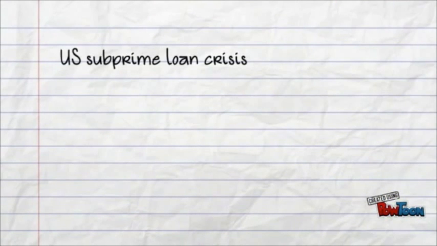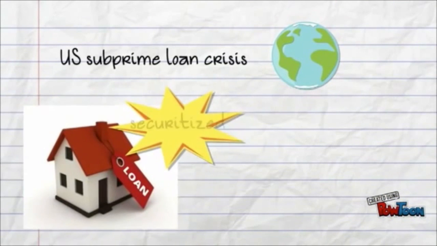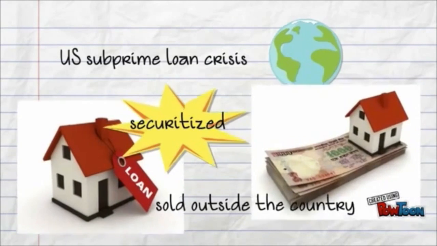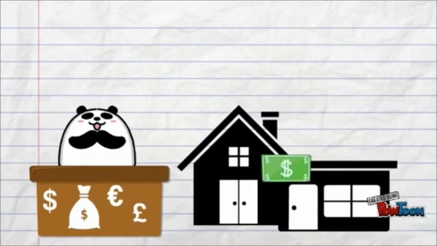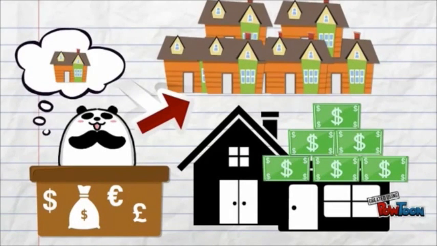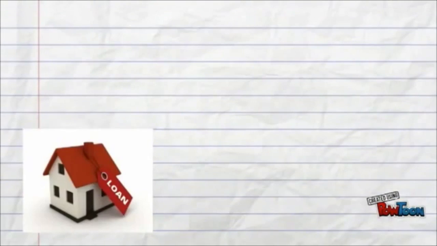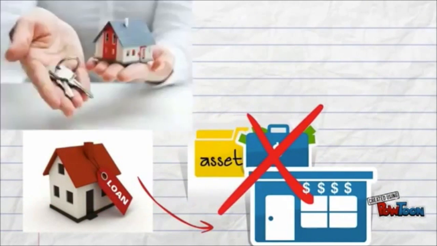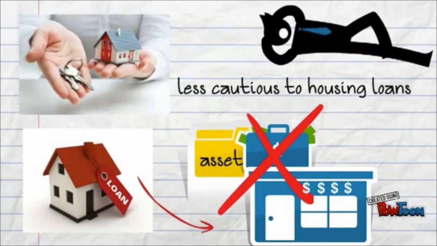On the other hand, the U.S. subprime loans crisis spread all over the world because housing loans in the U.S. had been securitized and sold outside the country. Many financial institutions in the U.S. increased their supply of loans to the real estate and housing sectors as they expected the value of subprime to continuously rise. Many of these loans were securitized without being kept as assets of the banking sectors, so banks and mortgage companies became less cautious about their housing loans.